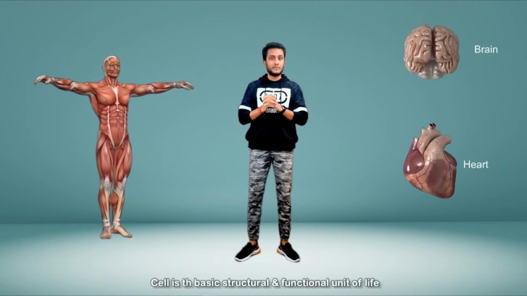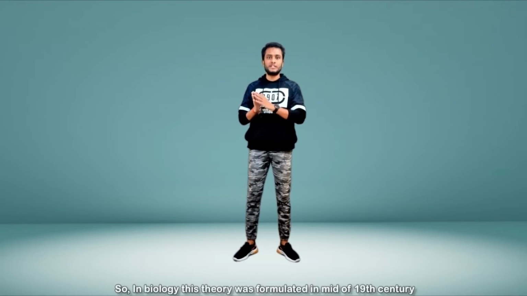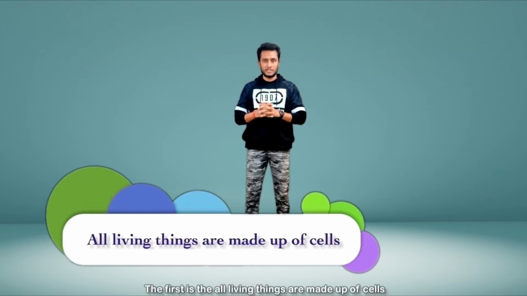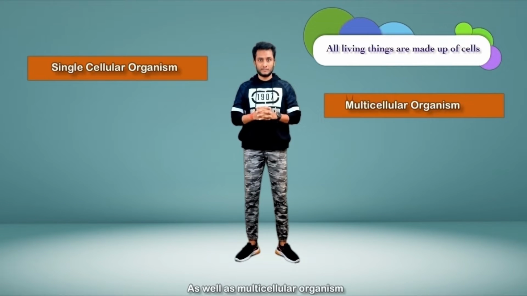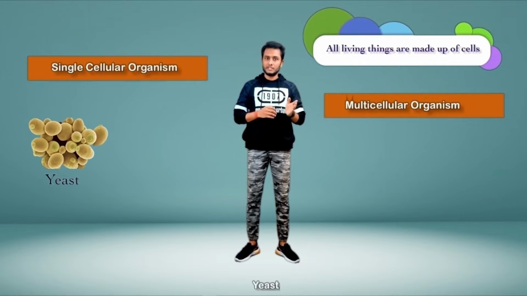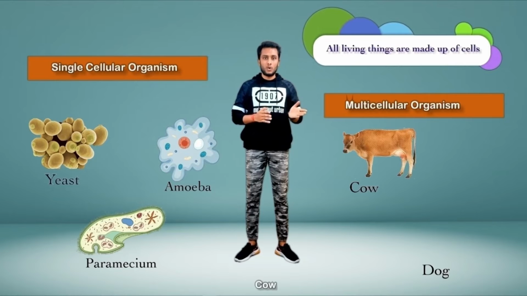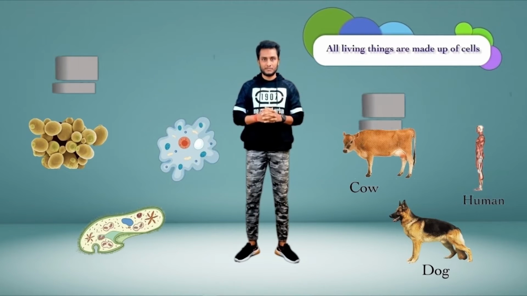According to it, cell is the basic structural and functional unit of life. This theory was formulated in the mid 19th century, and there are 3 points described in it. The first is that all living things are made up of cells. It means an organism may be single cellular as well as multicellular. For example, yeast, paramecium and amoeba are single cellular organisms, whereas cow, dog and human are multicellular organisms.